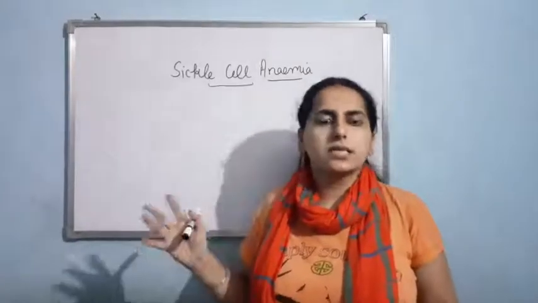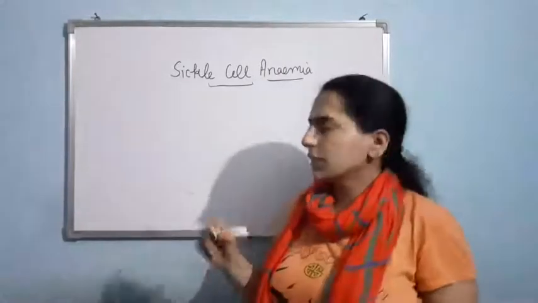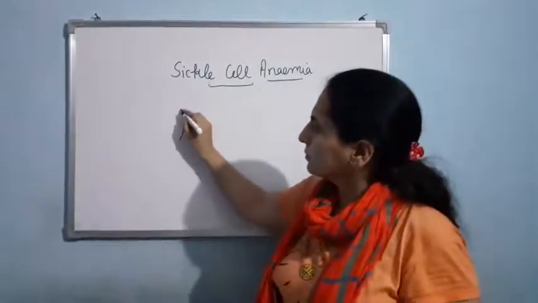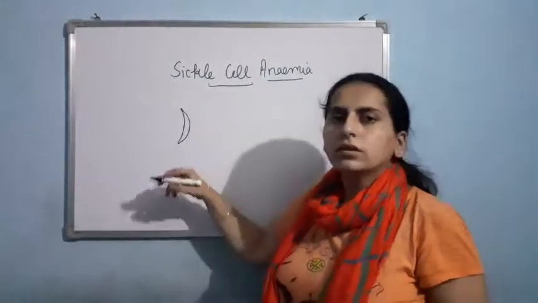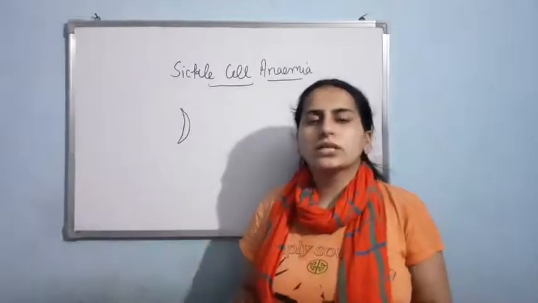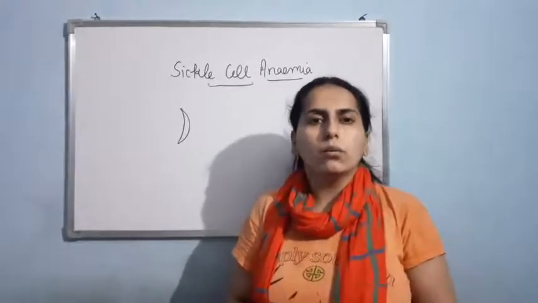But in this disorder, the RBC becomes sickle shaped like this. Now their power of transporting the oxygen reduces. They can even block the blood vessels.